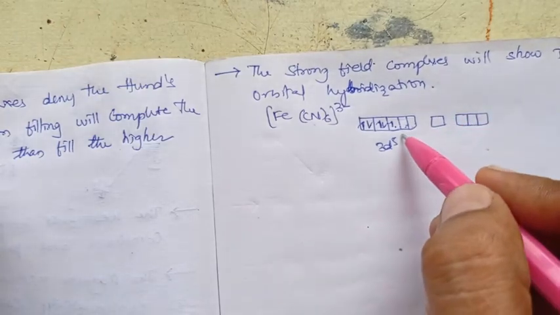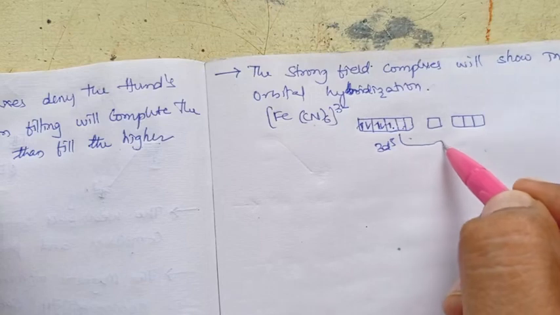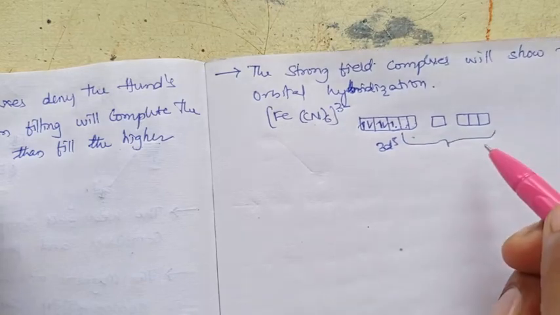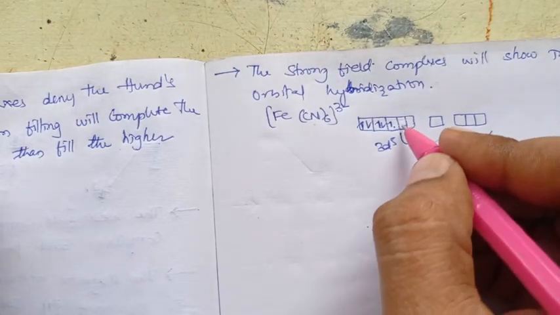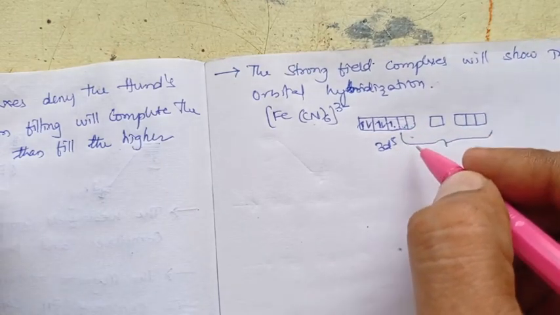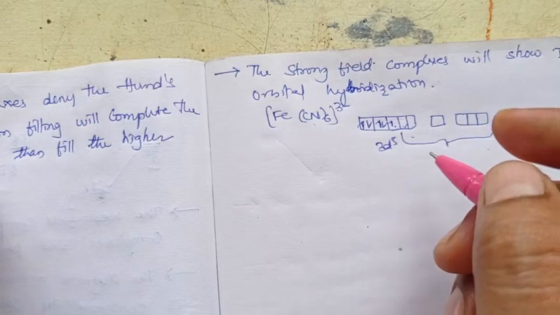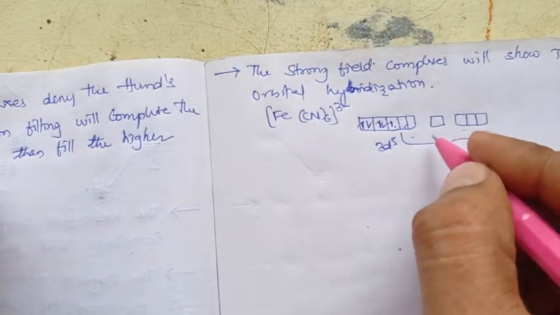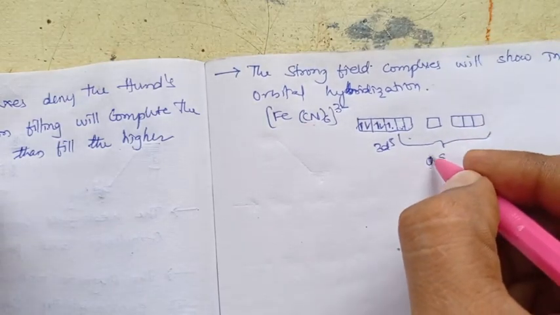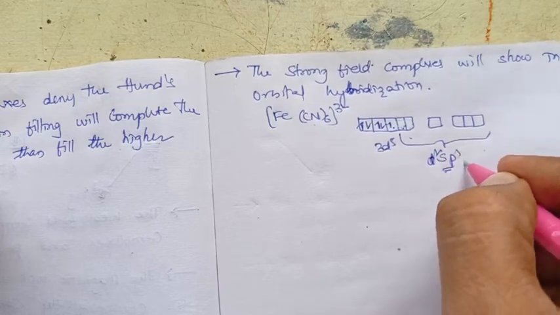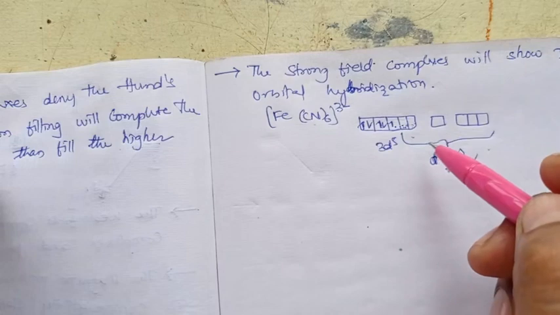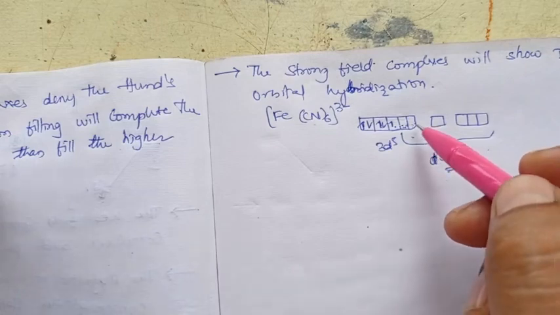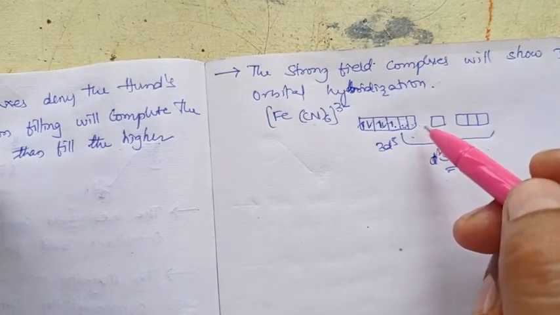So the 2 empty 3d orbitals will participate in hybridization. These 2 orbitals will be occupied by the electrons donated by the cyanide ligand. So it has d2sp3 hybridization, right? The 2 d orbitals of the inner 3d shell, 1 orbital of 4s and 3 of 4p will participate in the hybridization.